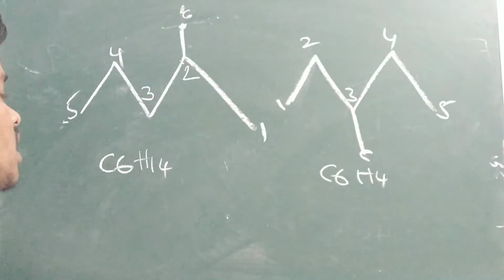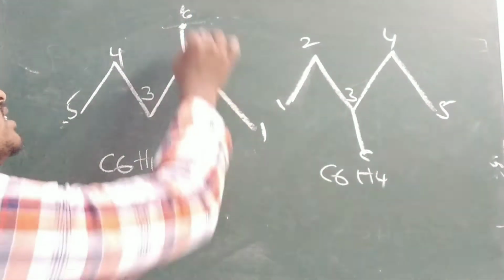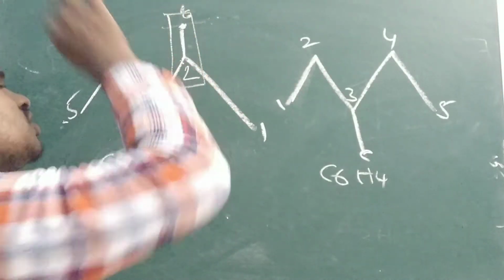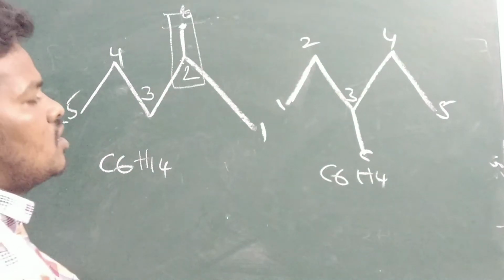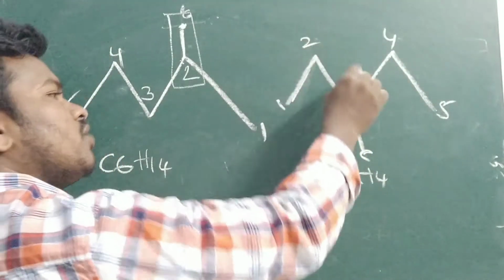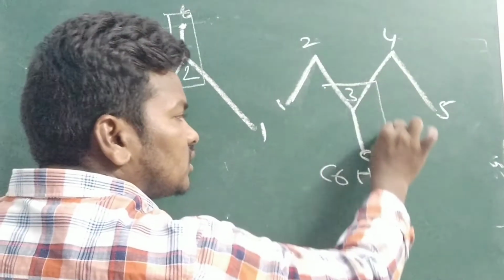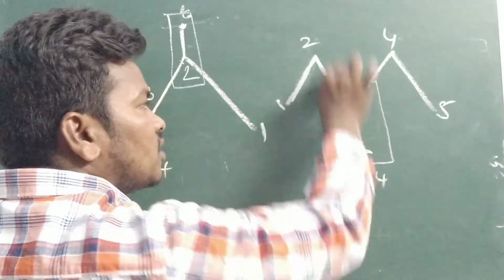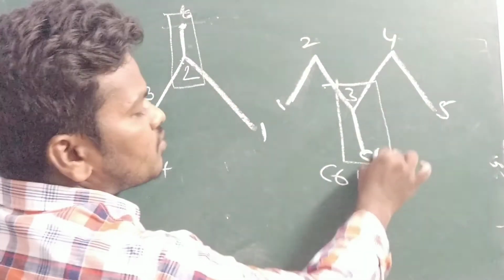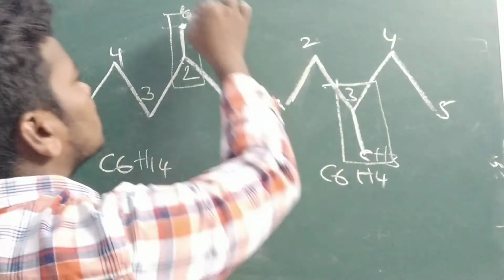14 hydrogens is there. So here you can see that second position methyl group is present. Second position, what is there? Methyl group is present. So here if you see, 1, 2, 3 if you come like this, what is this? Third position methyl group is present. Methyl CH3. Methyl group is present. If you want mention also you can mention.